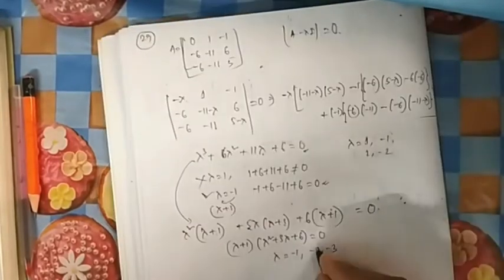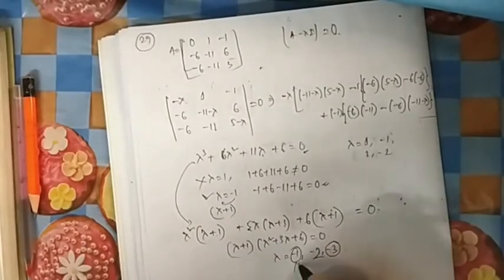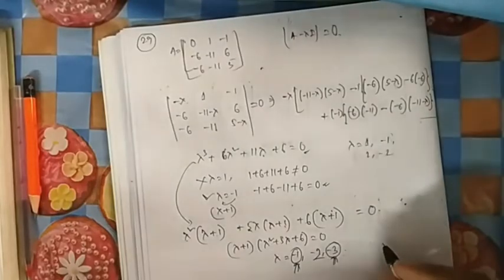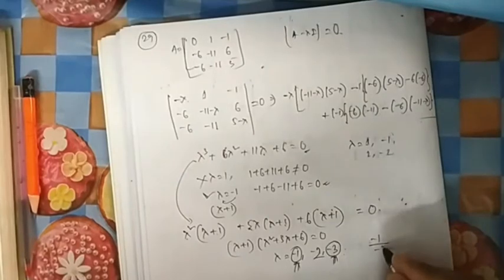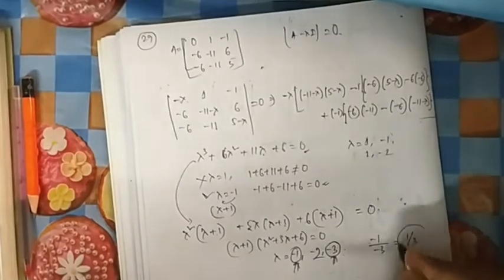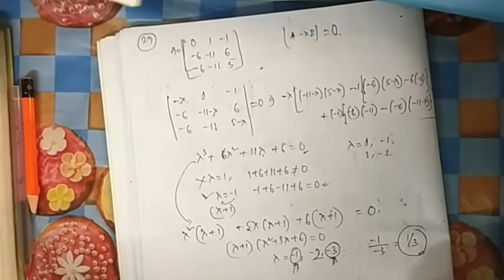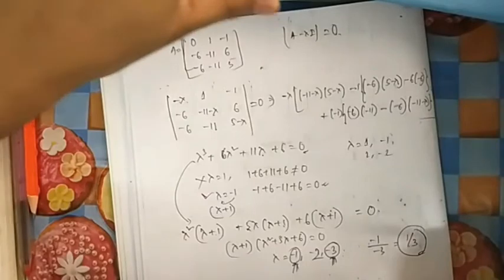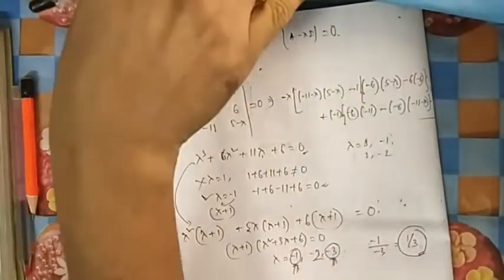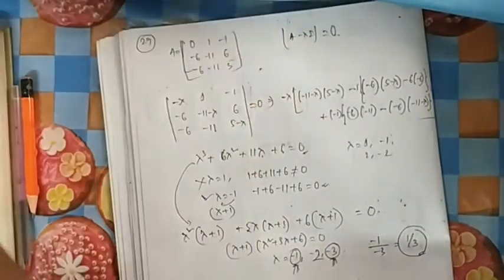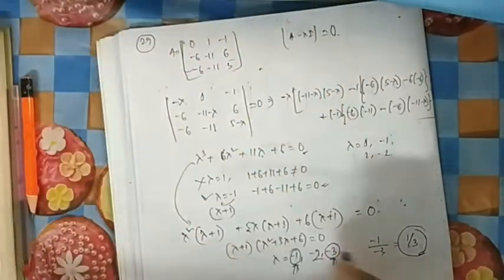Now they have not asked you the values. What they have asked you is to find the ratio of the maximum to minimum. So the ratio is the ratio of maximum to minimum. So maximum is this, minimum is this. So 1 by 3 is the answer. Not 3. You take care of this one. It is minus. So in minus, minus 1 will be the largest, and then this one will be the smallest.